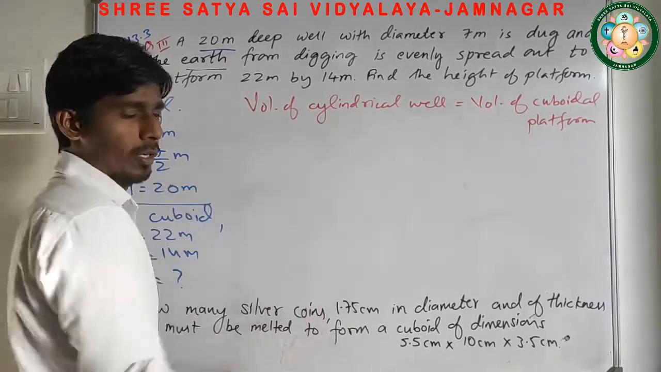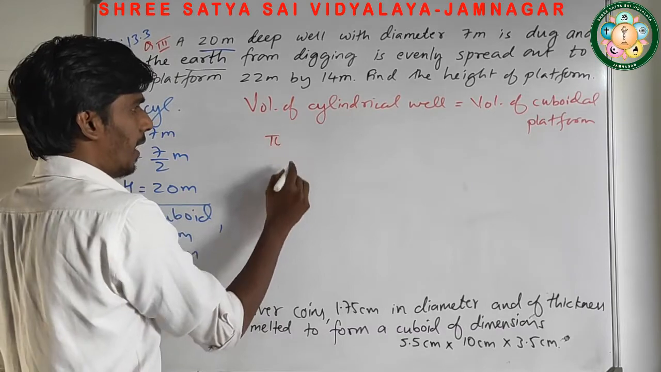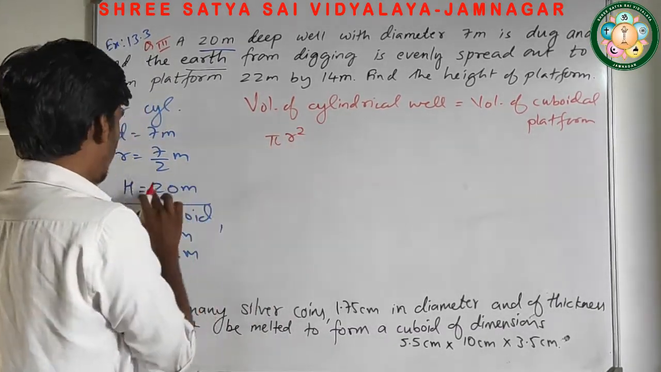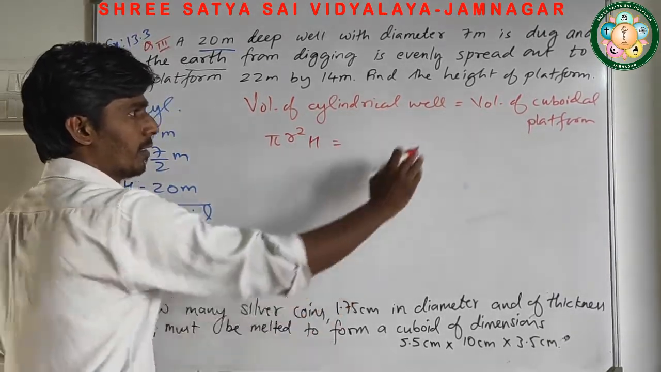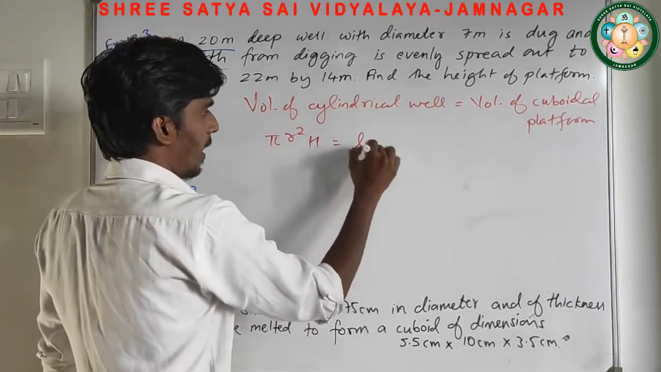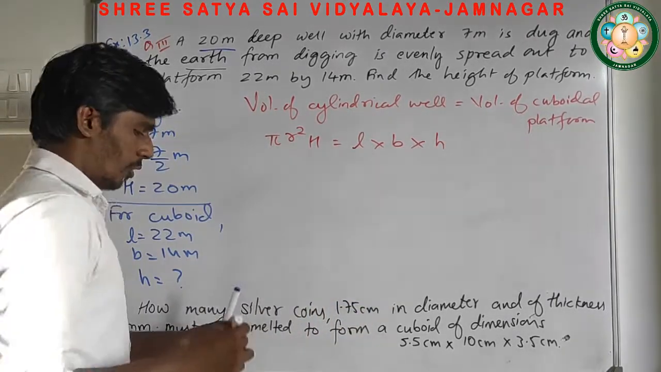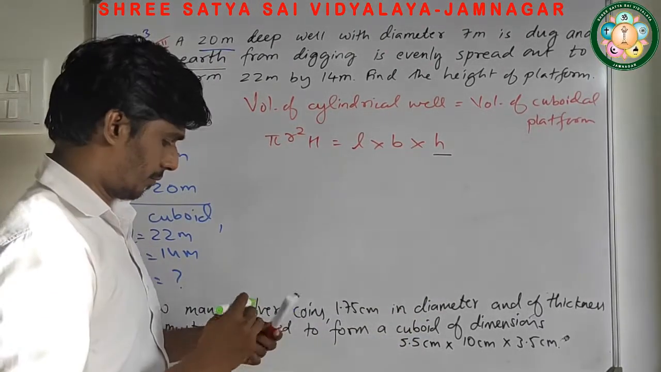platform. Now what is the formula to find volume of cylinder? It's pi r, small r square, h, capital, equals to volume of cuboid. Now cuboid is what? L into B into h. So replace all the value to find the value of this small h.